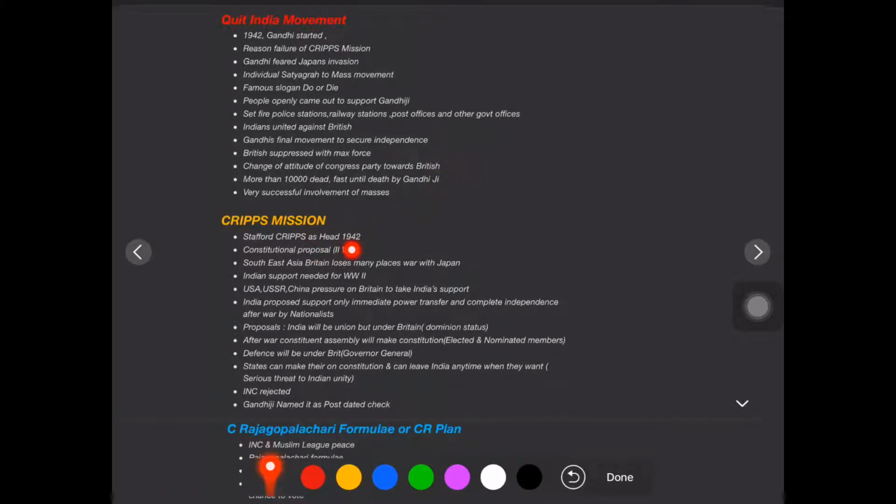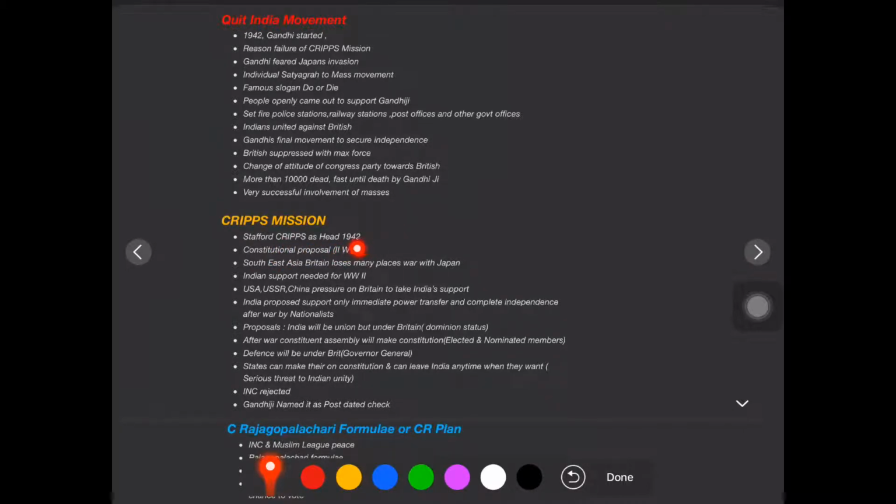The Cripps Mission is the first thing that happened. So what is the Cripps Mission? We know that the Quit India Movement started because of the failure of the Cripps Mission. So we will first study the Cripps Mission, then the Quit India Movement, then we will see the CR Plan. In the Cripps Mission, Stafford Cripps was the head.